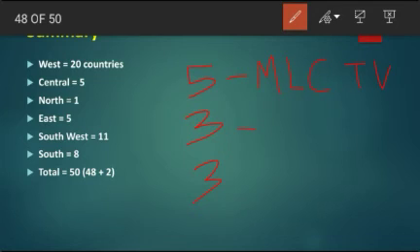And the next three countries? Malaysia, Brunei, and Singapore. And another three countries? PIT: Philippines, Timor, and Indonesia. These are the total 11 countries. In this way, we can remember all the 50 countries in Asia easily.